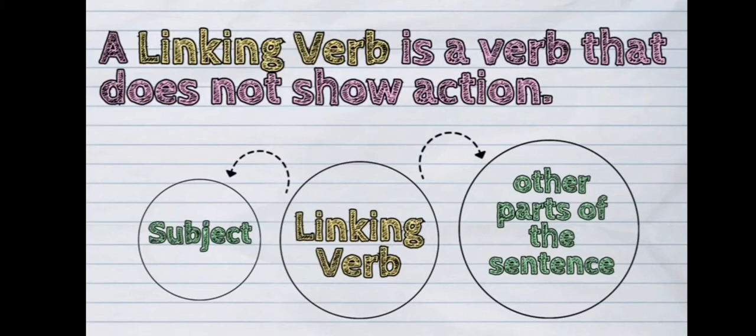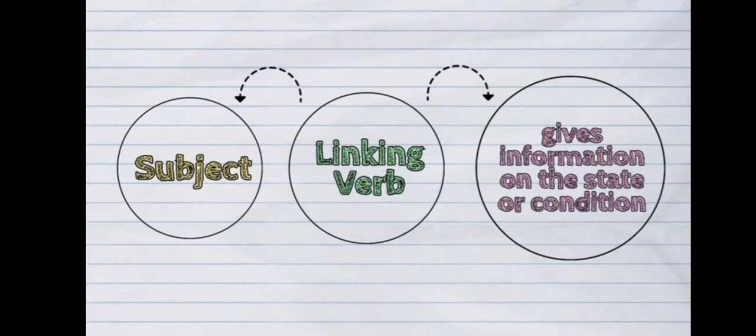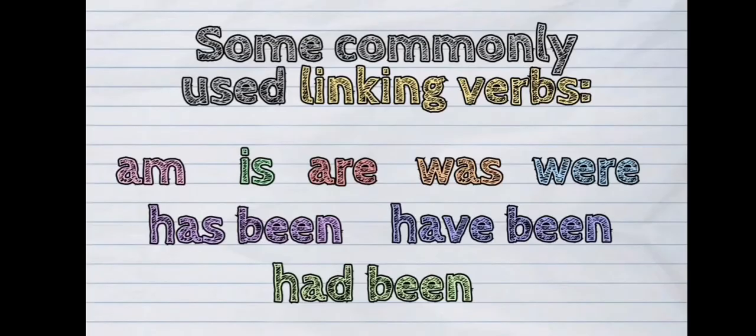It does not show any action. A linking verb also gives information on the state or condition of the subject. Some commonly used linking verbs are am, is, are, was, were, has been, have been, had been.